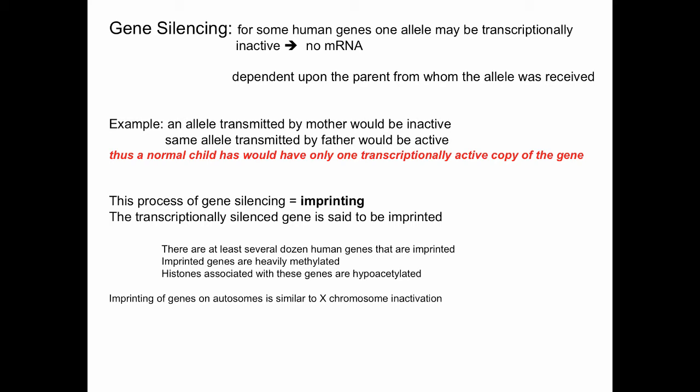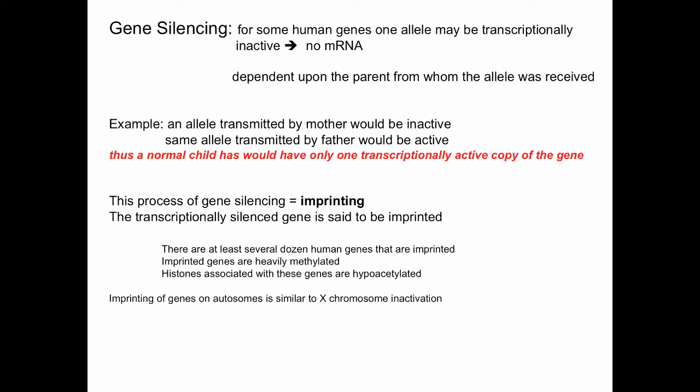Gene silencing, we would say an allele transmitted by the mother would be inactive. Maybe the same allele transmitted by the father would be active. So in gene silencing, a normal child would have only one transcriptionally active copy of a gene. Under most circumstances, you have two transcriptionally active copies of the gene. So the process where one gene is silenced is known as imprinting.